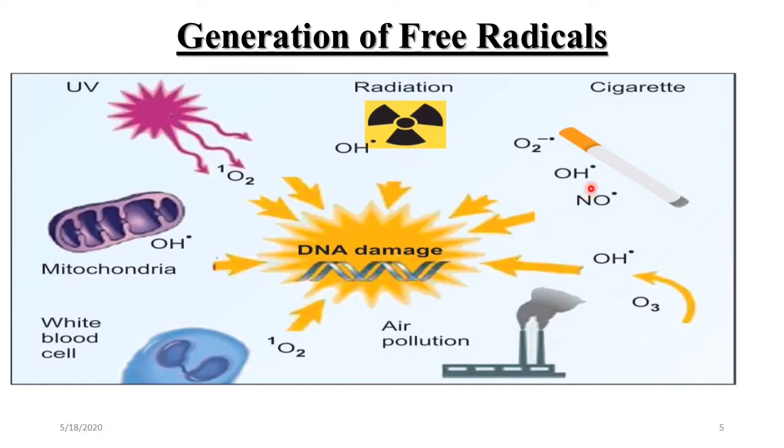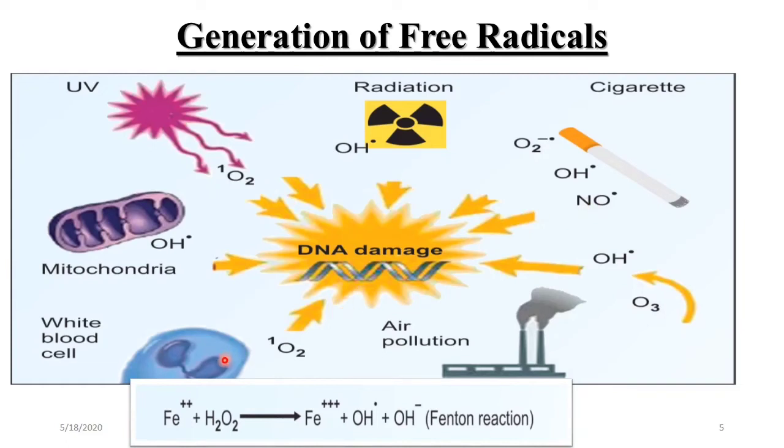Now we talk about the Fenton reaction. Here is the generation of hydroxyl free radicals. You can see hydrogen peroxide reacting with the ferrous form of iron, producing the ferric form of iron and hydroxyl free radicals. Remember, this Fenton reaction enhances the presence of superoxide.